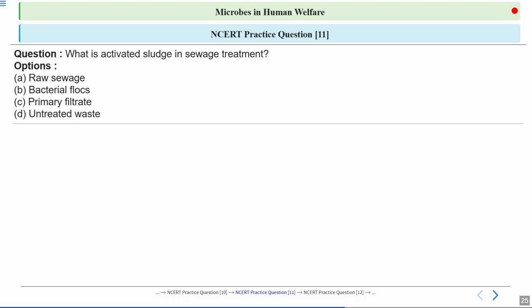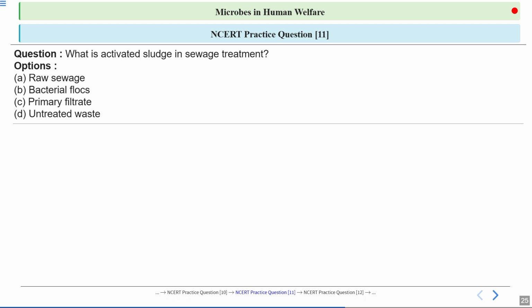Sewage treatment is very important. Prior to disposing this sewage into the rivers, the sewage water is treated. So there are different stages: primary treatment and secondary treatment. They are asking about what is activated sludge in the context of sewage treatment.